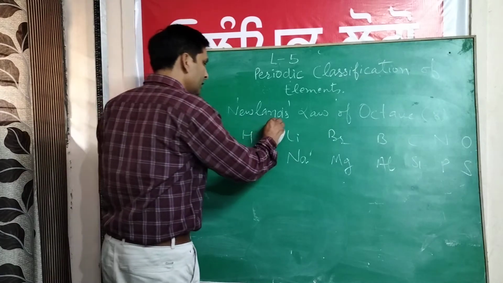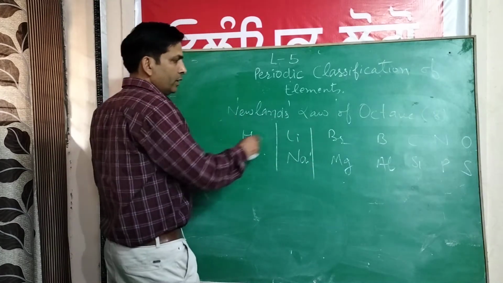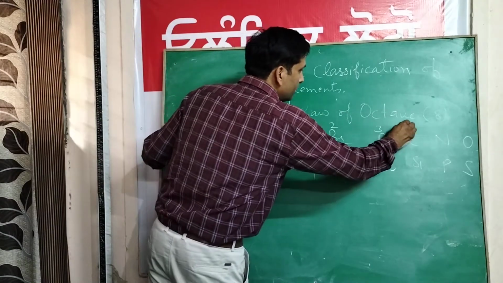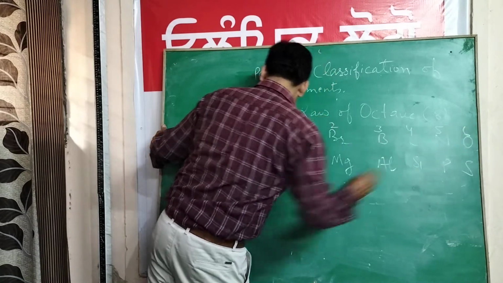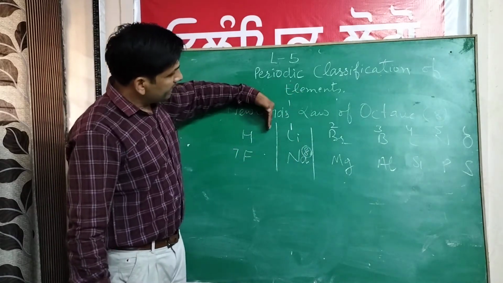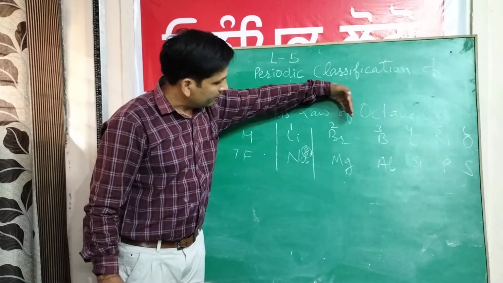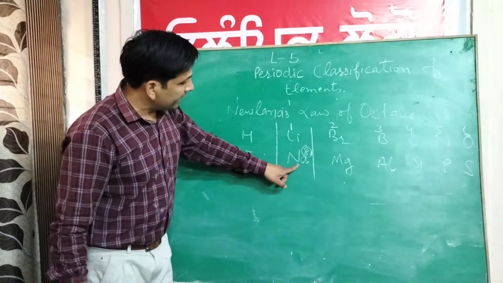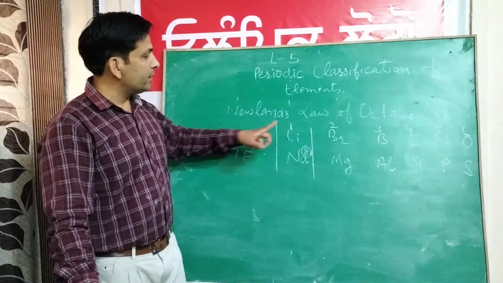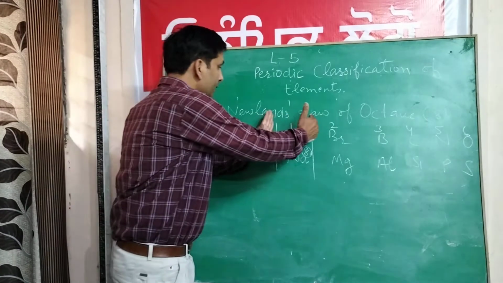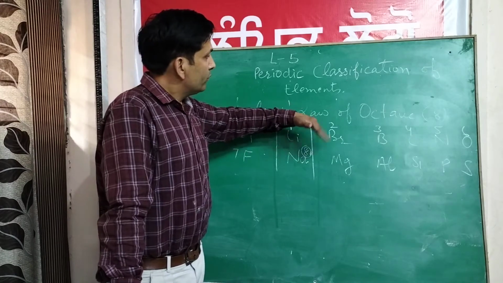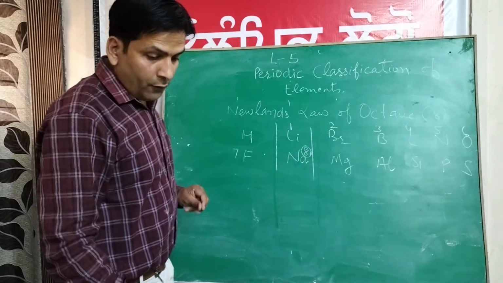For example, let's talk about lithium. One element first, second, third, fourth, fifth, sixth, seventh, and eighth. It means when he arranged the elements in the increasing order of their atomic masses, he found that the properties of the eighth element, that is sodium, were similar to the properties of the first element, that is lithium. It means they were arranged in the same group. In this way, he classified the elements with the help of the law of octaves.